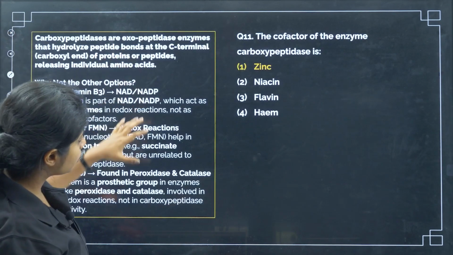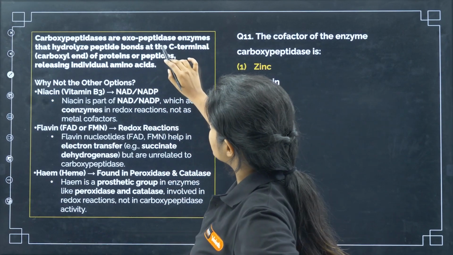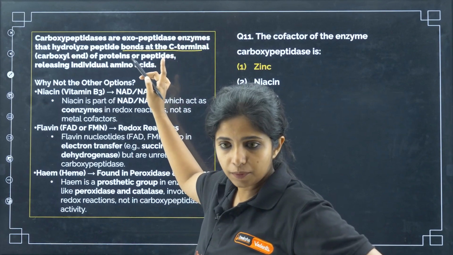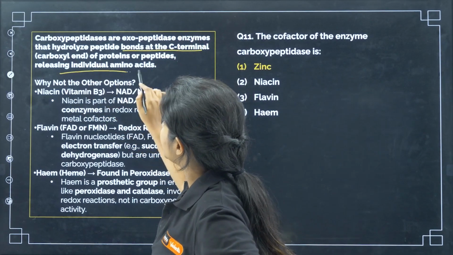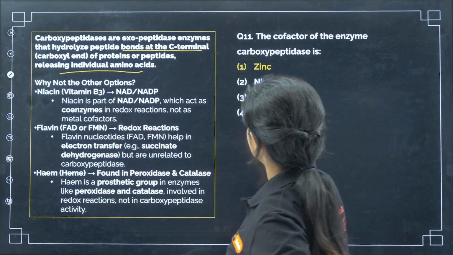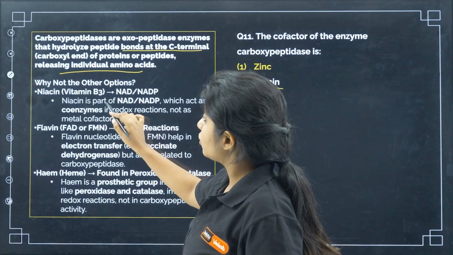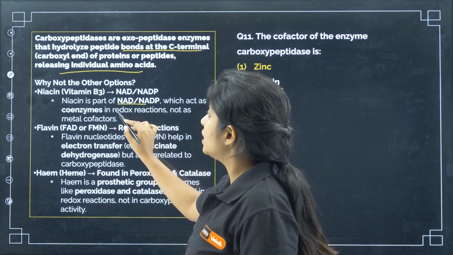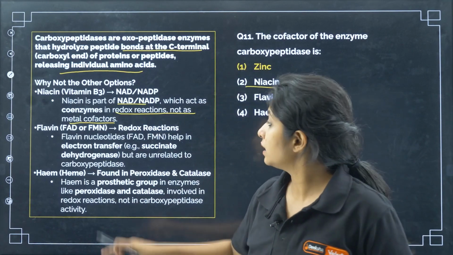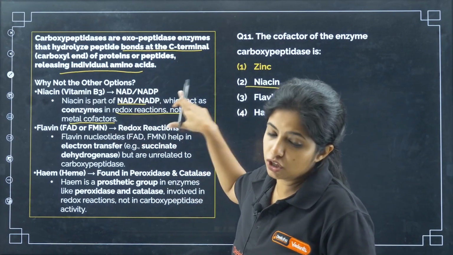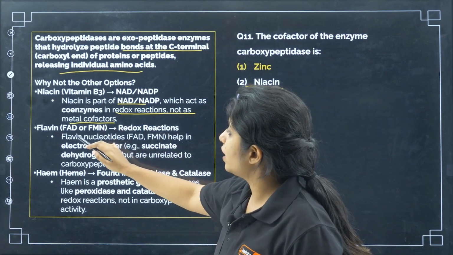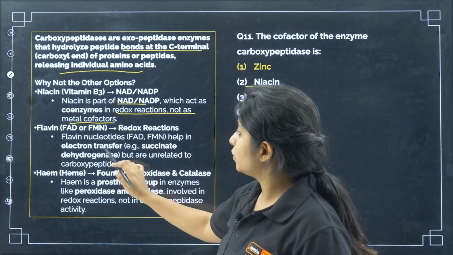Now, over here I have written a lot of things. Carboxypeptidases are exopeptidases, enzymes that hydrolyze peptide bonds at the C-terminal, the carboxy terminal of proteins or peptides, releasing individual amino acids. Now, why not the other options? Niacin is vitamin B3. It is a part of NAD and NADP, which act as coenzymes in redox reactions, not as a metal cofactor. Now, over here, flavin nucleotides help in electron transfer.